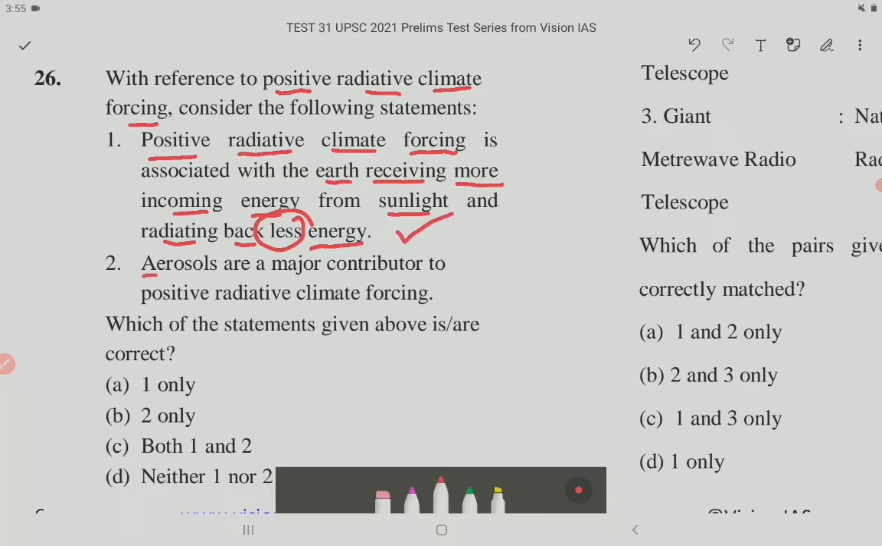Statement 2. Aerosols are a major contributor to positive radiative climate forcing. This is incorrect. The addition of aerosols to the atmosphere acts as a negative forcing, either from their direct impact on the atmosphere or by changing how clouds form. Which of the statements given above is or are correct? The correct answer is option A, that is one only.